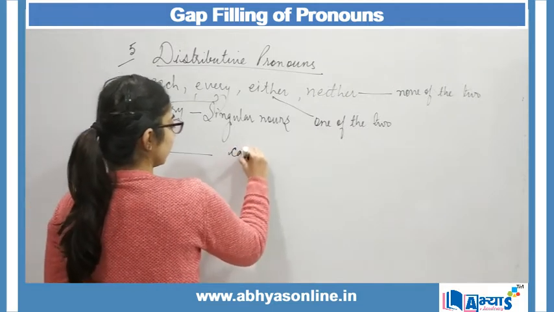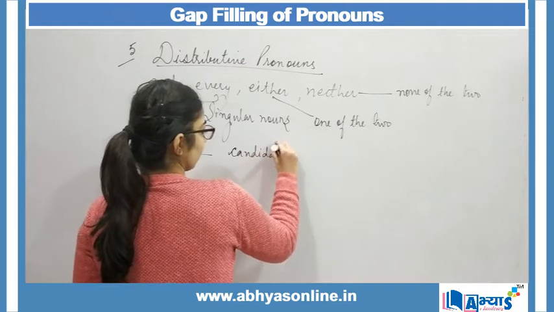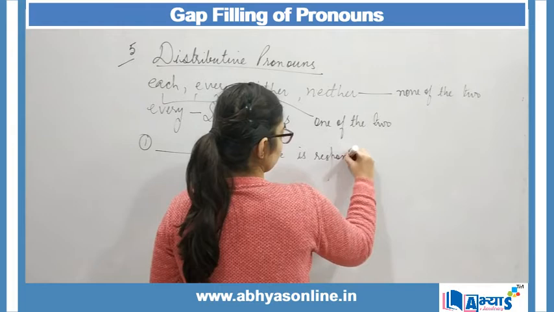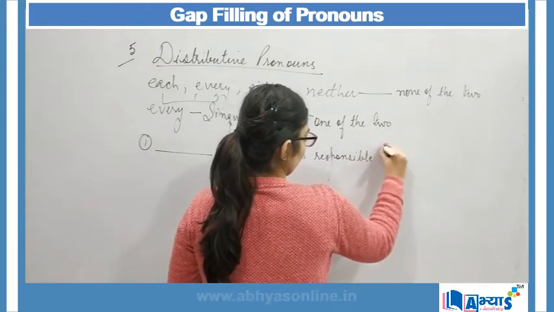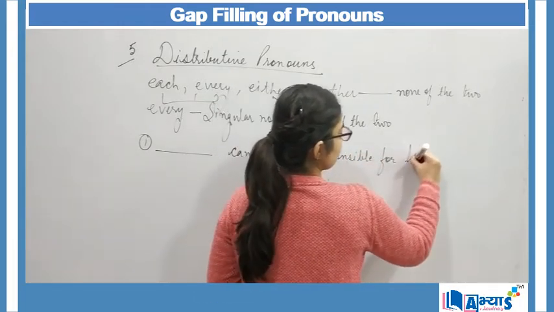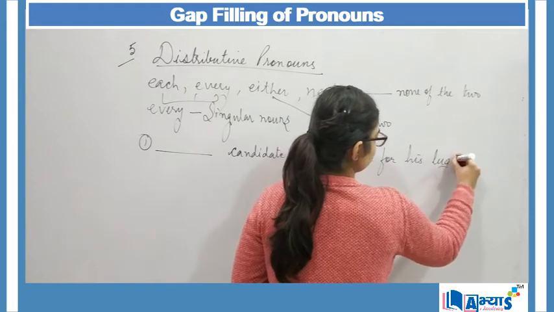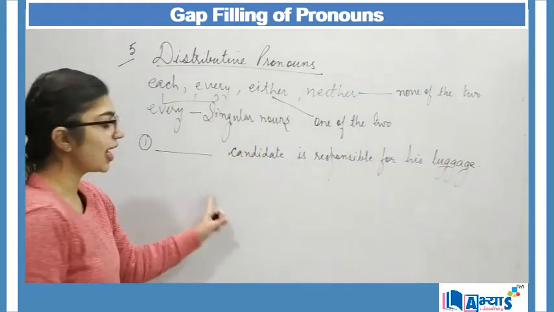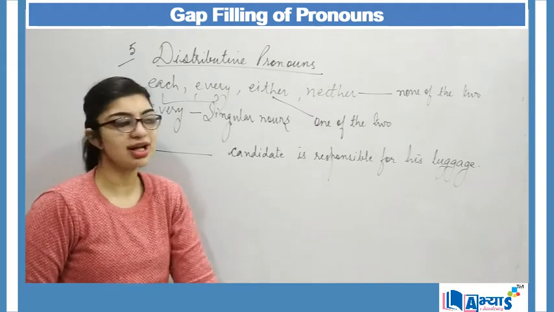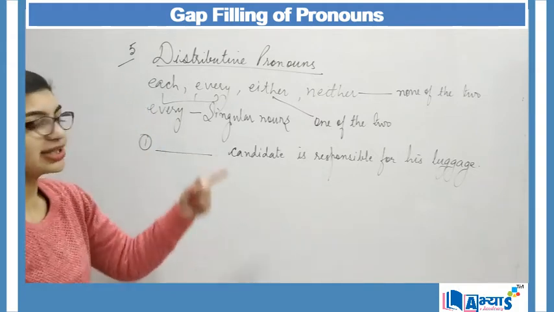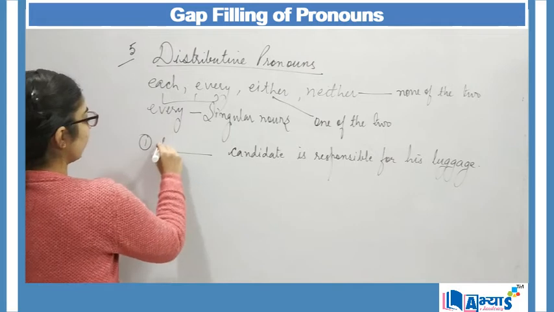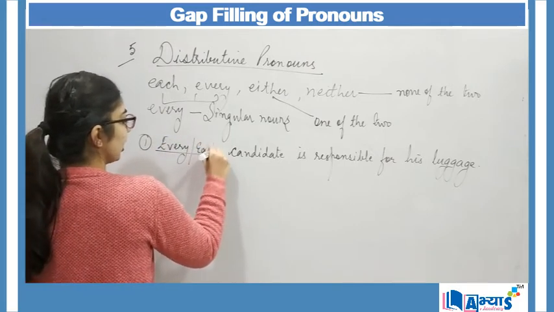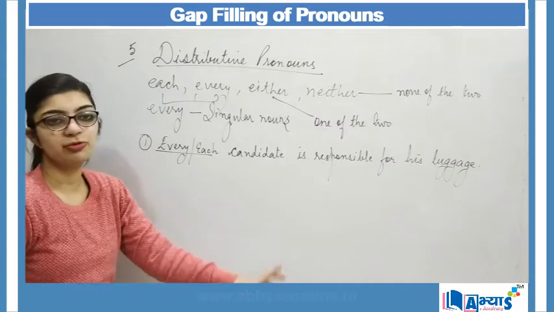My first example can be: "dash candidate is responsible for his luggage." When I say this, out of these I can use every candidate or each candidate is responsible for his luggage.